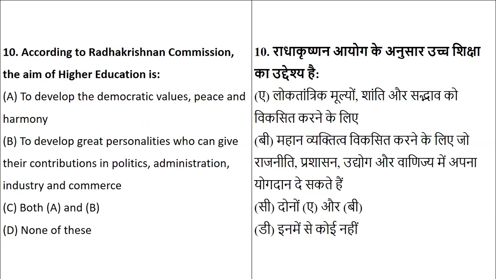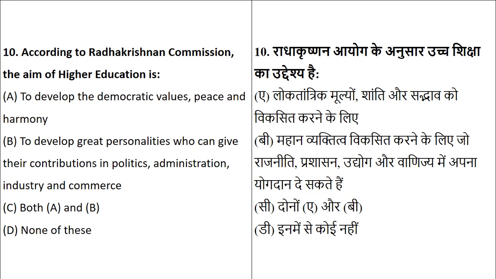Coming to the next question, again one from the modern system of education post independence. According to the Radhakrishnan Committee, the aim of higher education is what? To develop democratic values, to develop great personalities, both A and B, or what?